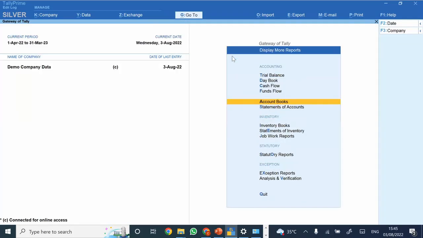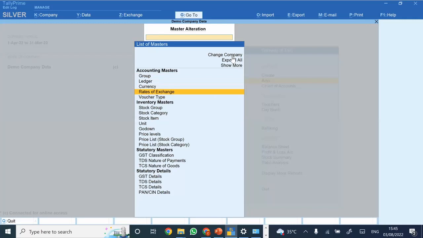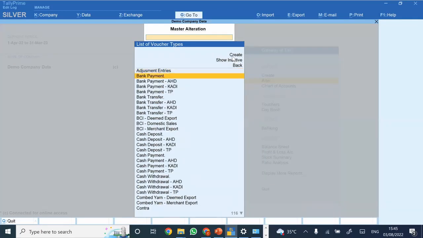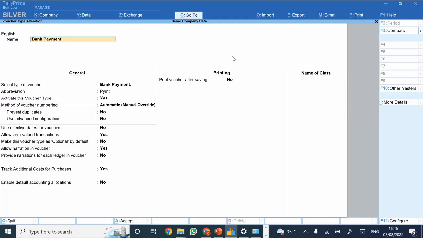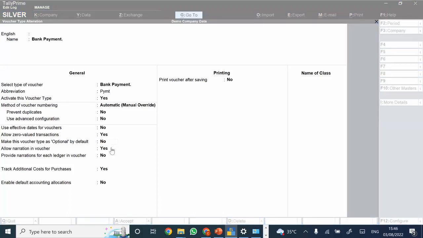And one more option is available for optional vouchers. When you are creating any voucher type, let's say I'm creating this particular bank payment voucher type, there is one option here: make this voucher optional by default. So once you have set the same to yes, what will happen? Any entries that the user makes in this particular voucher type would be optional by default, and would affect the financials, or be regular, only post you make the status regular. So if you want to set anything to optional by default, you can have the same directly from the voucher type screen itself.